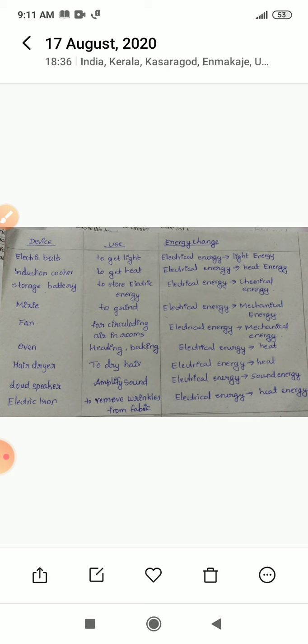In loudspeaker, electrical energy is converted into sound energy. Electric iron, electrical energy is converted into heat energy. So this is important. In exam, for 1 mark they will ask to write the energy change. They will give the name of a device and you have to write the energy change occurring.